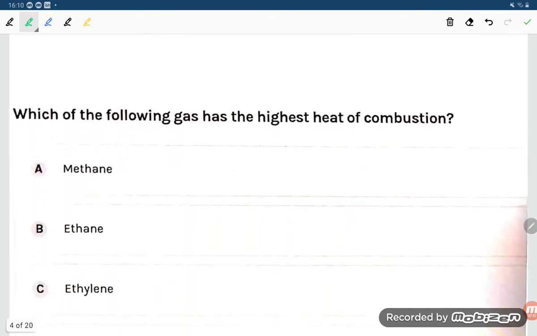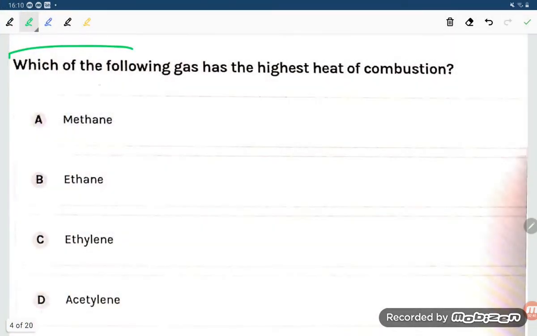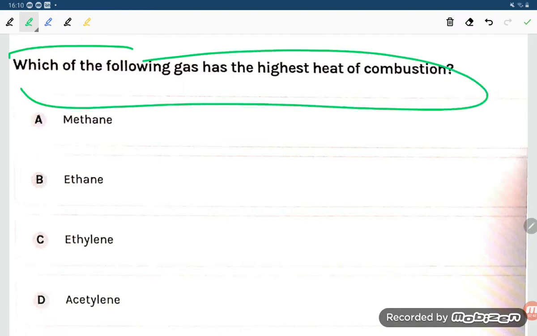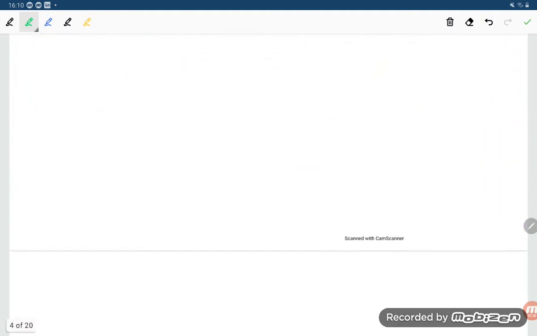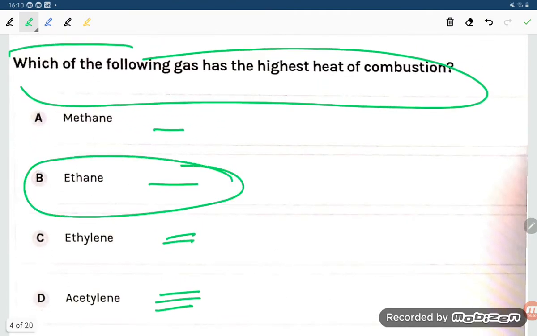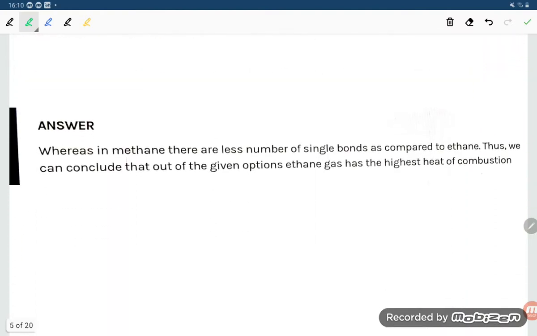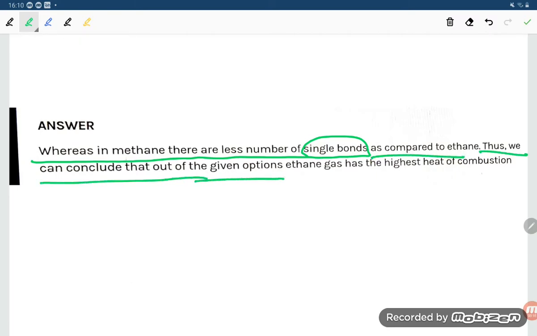Now let us see, students, which of the following has the highest heat of combustion: methane, ethane, ethylene, acetylene. Ethylene has a double bond, acetylene has a triple bond, and the others have single bonds. The correct option will be ethane. What is the reason? In methane there are fewer single bonds as compared to ethane. Thus, we can conclude that among the given options, ethane has the highest heat of combustion.